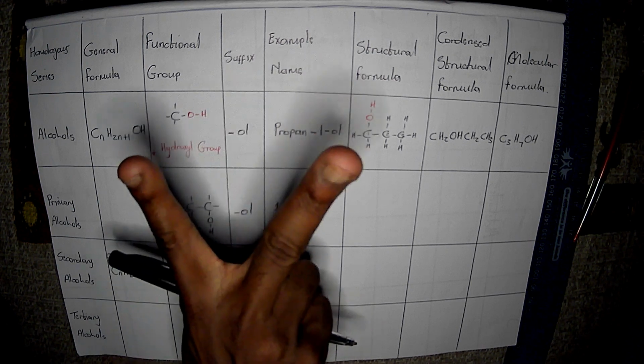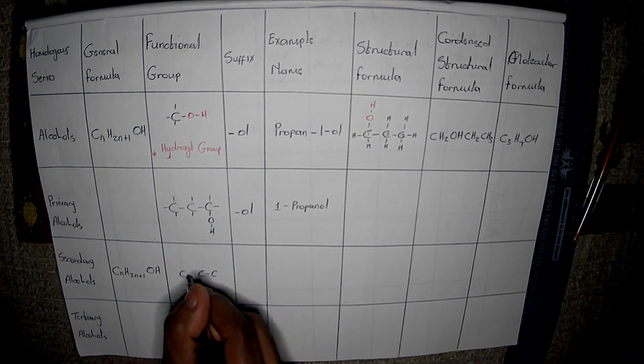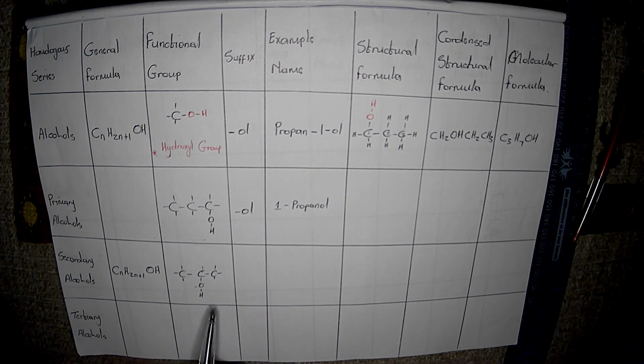Remember, a secondary alcohol is bonded to 2 other carbon atoms. If we use this propanol as we did, because we are focusing on this one, and it is bonded to 2 other carbon atoms, it will be over here. And remember, the name of this functional group is the hydroxyl group.